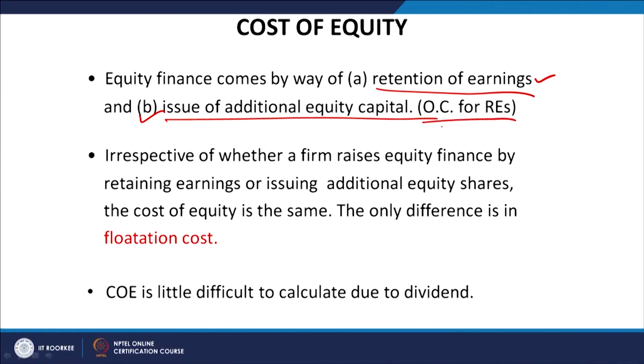Now one important thing is the opportunity cost of retained earnings. That is a very important concept. While talking about retention of earnings, we should take care of the opportunity cost of retained earnings, because it creates a problem. For example, we are investing that profit into the business and the business returns 10% back, average return from the business is 10%, whereas if it is invested in the open market, the return available from the market is 12%.